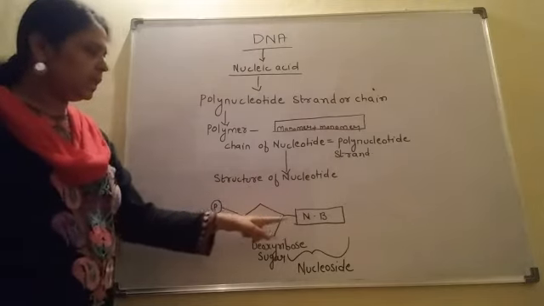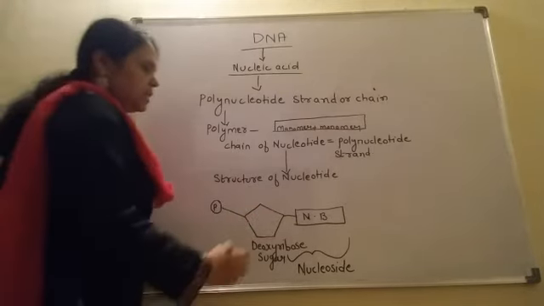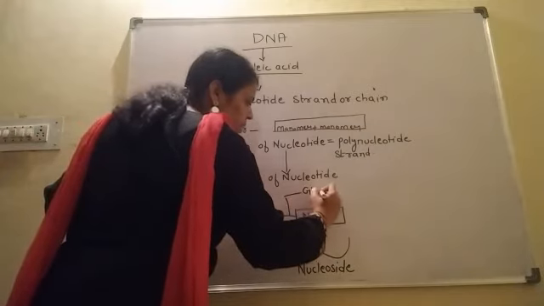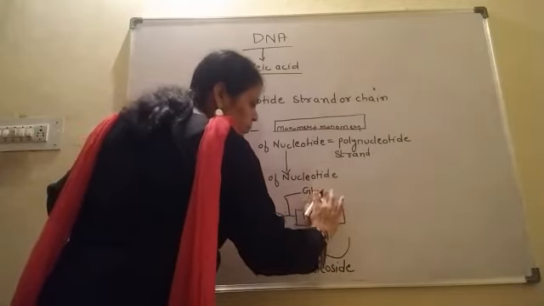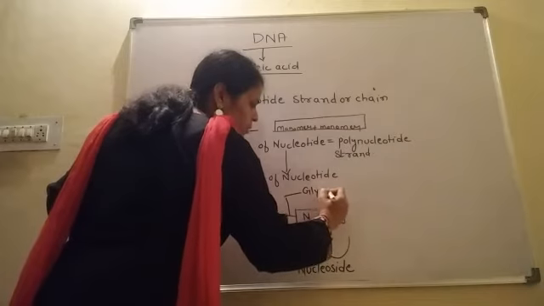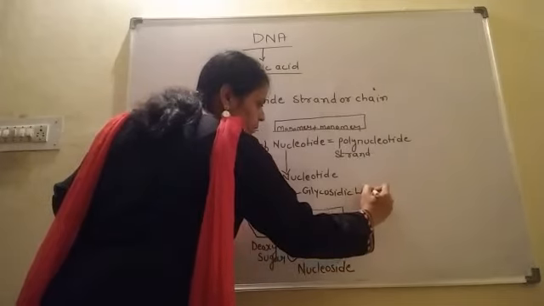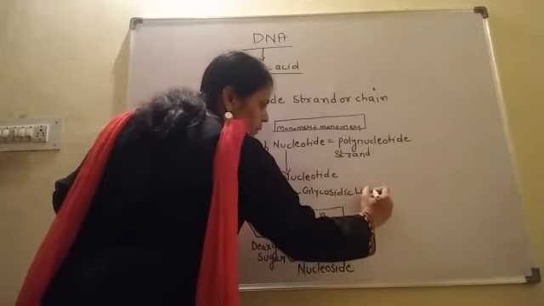Now, in between the nitrogen base and deoxyribose sugar, a glycosidic linkage is present. Very important.